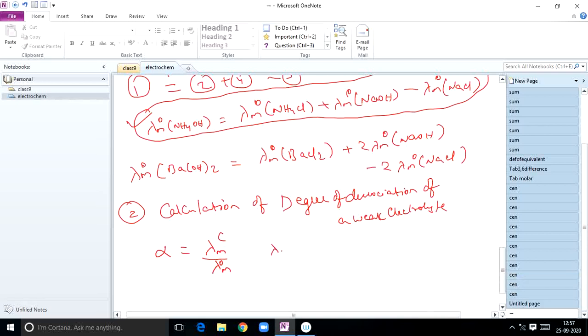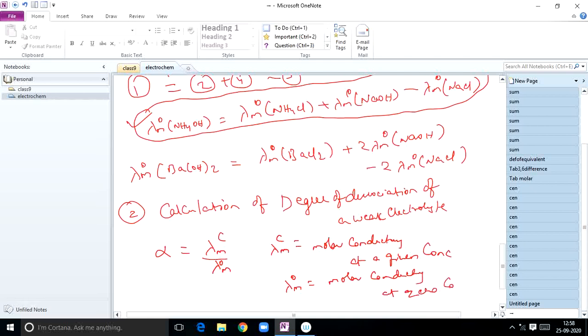You know what is lambda mc here, students? Molar conductivity at a given concentration, and here that is lambda mc. And what is lambda m naught? Molar conductivity at zero concentration, or infinite dilution; you can write zero concentration.